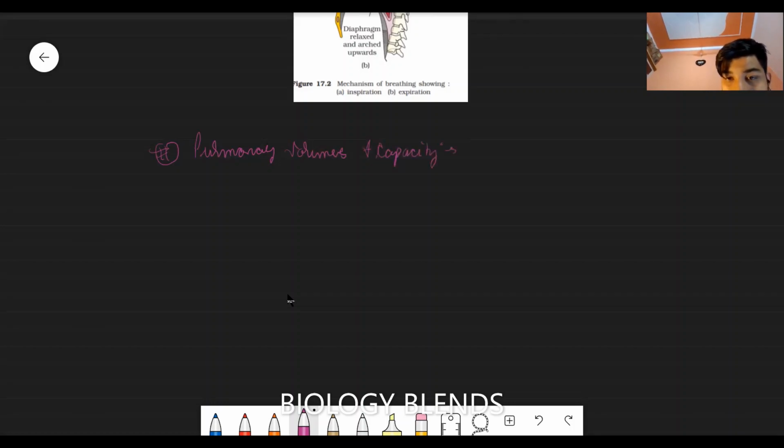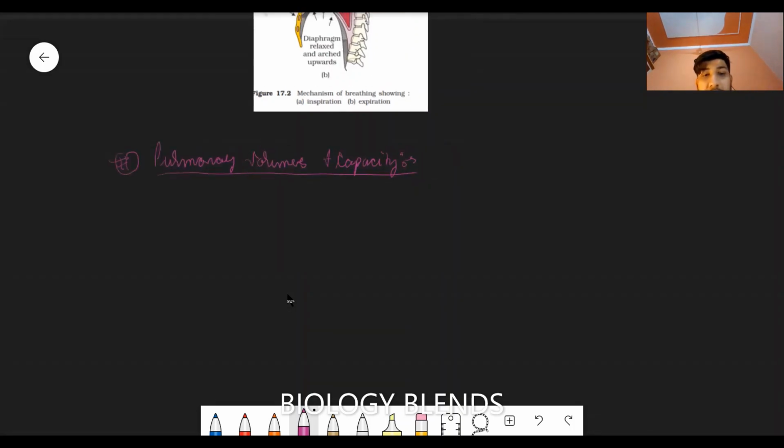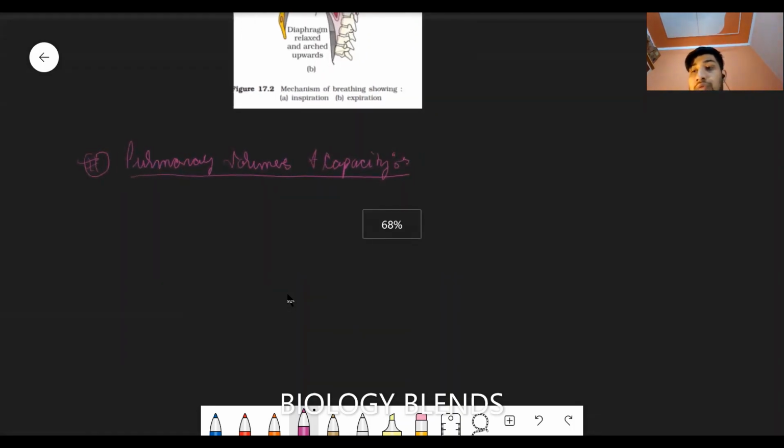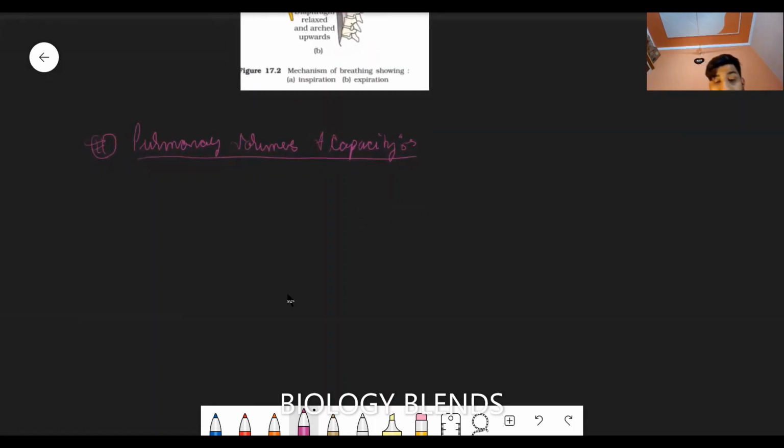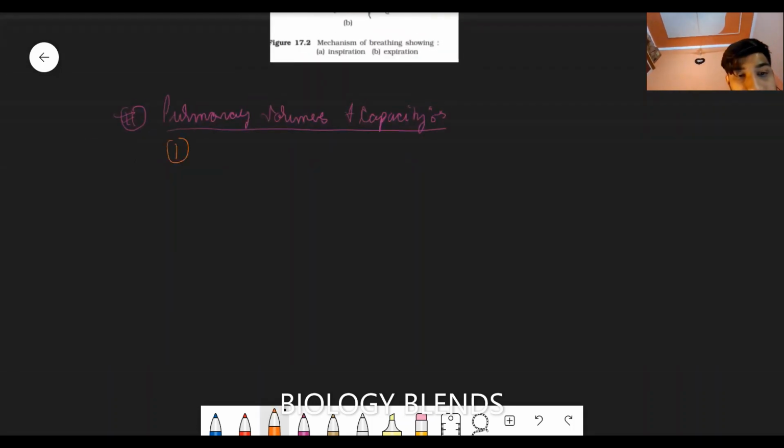Pulmonary volume is the amount or volume of air inspired or expired, depending upon the situation. Pulmonary volumes are of four types. First is tidal volume.